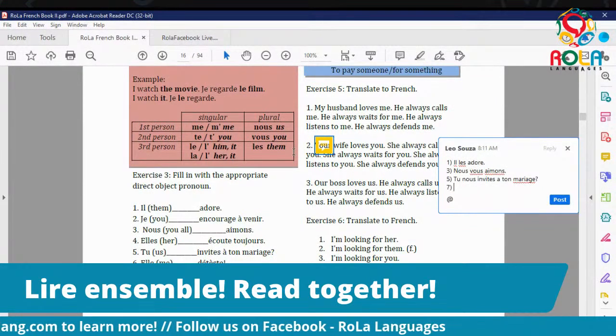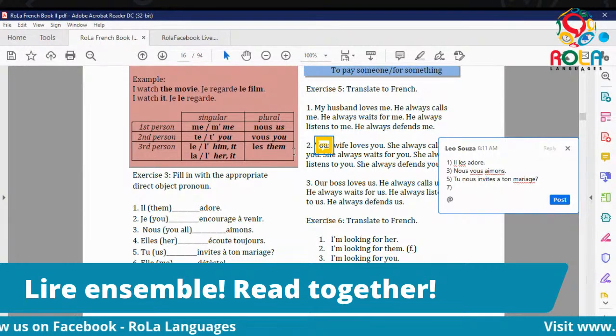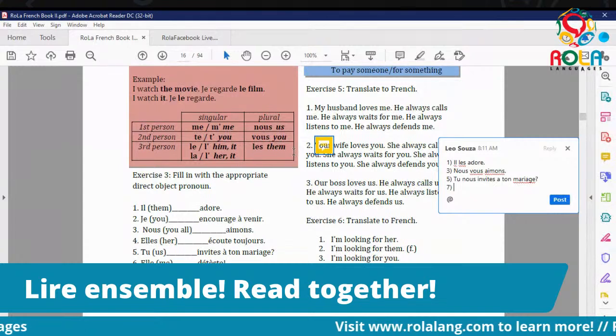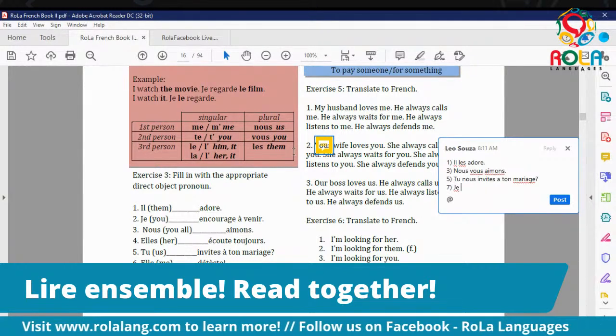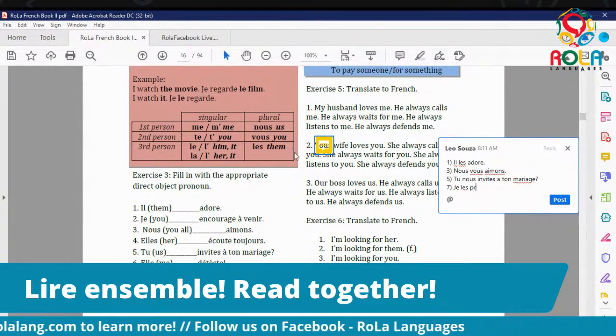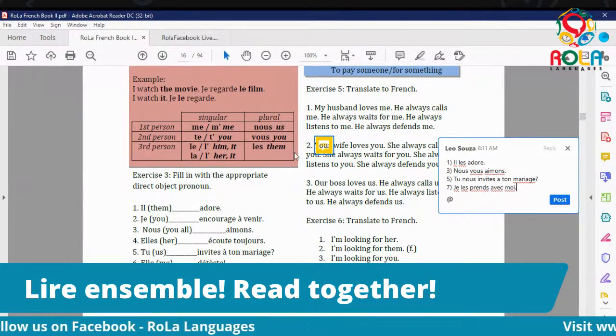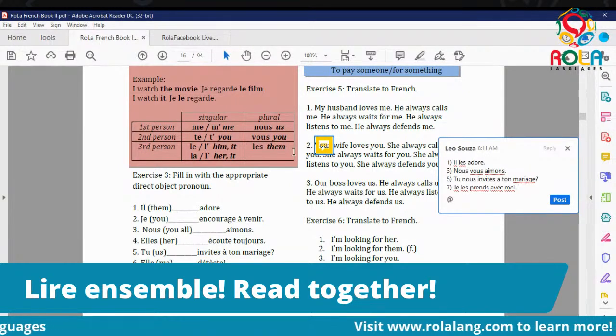Et finalement, 7. Je blank prends avec moi. I take them with me. How do we say them? Les. Très bien. Prends. Now that verb prendre, we looked at it in a couple of videos before too. So if you have any questions on how to conjugate prendre, please look there.